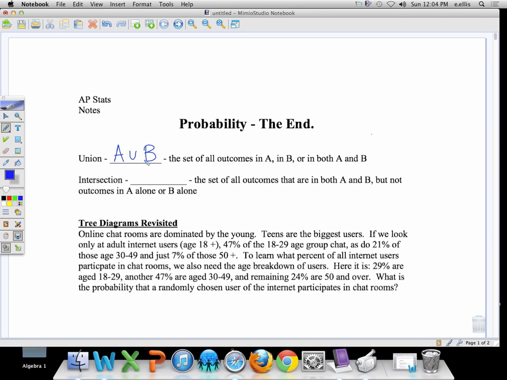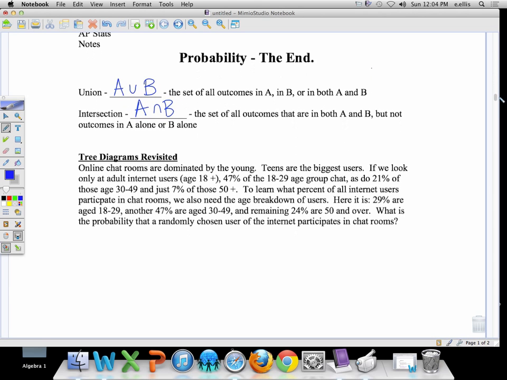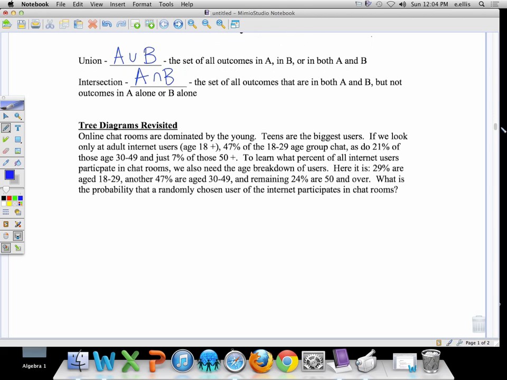The intersection is the A, then they do the upside down U, then B. That's the intersection. It's the set of all outcomes that are in both A and B, but not in A alone or B alone. So the union kind of includes everything. The intersection is just where the two overlap. If you're using different textbooks, they do use the union and intersection symbol, which is why we like to point those out.